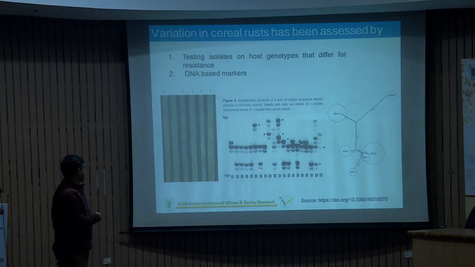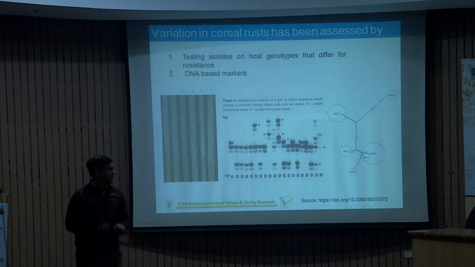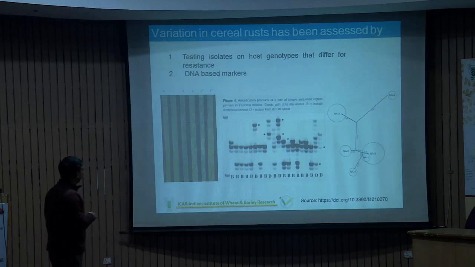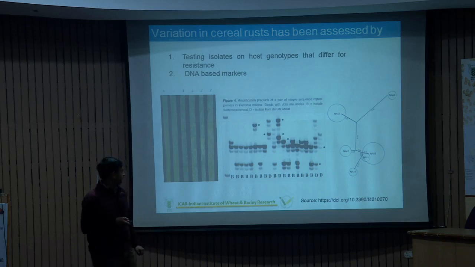Here, these are the same type of isolate, but when they get different alleles, this and this, then there might be a possibility that this is an alternate form. These are different pathotypes in nature.